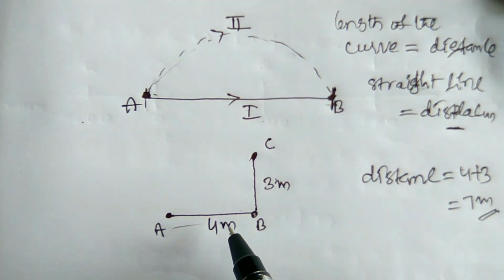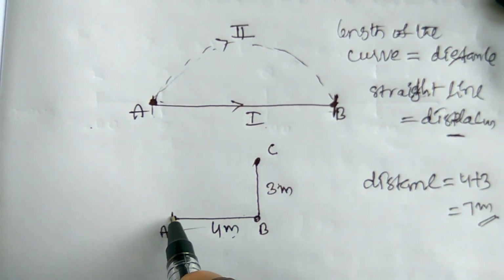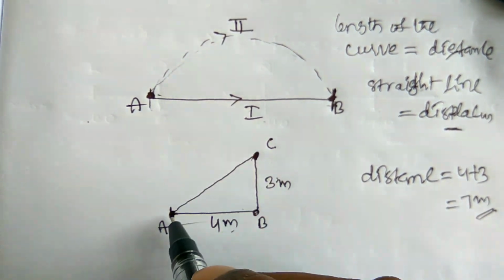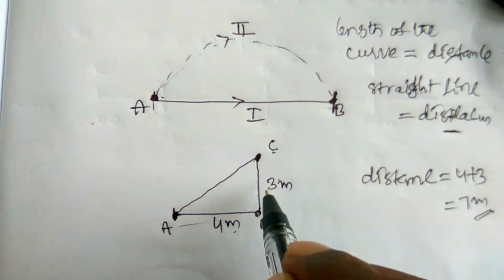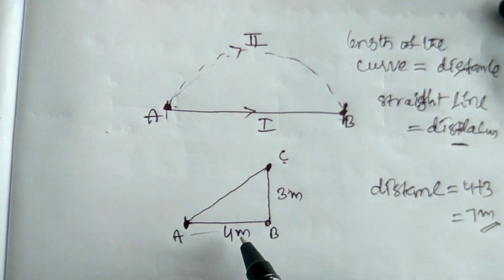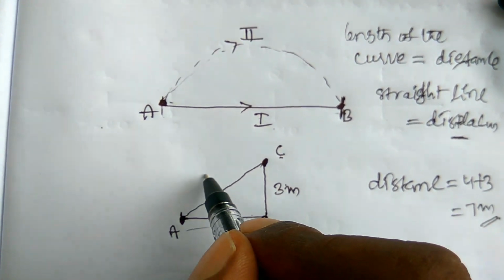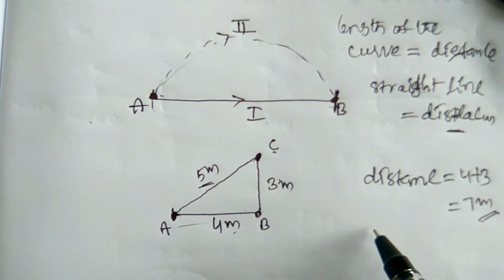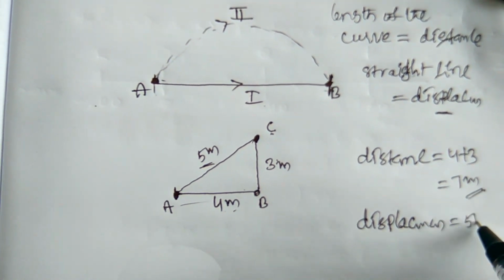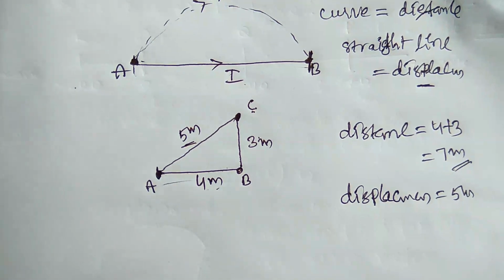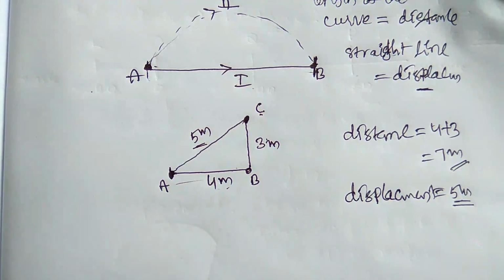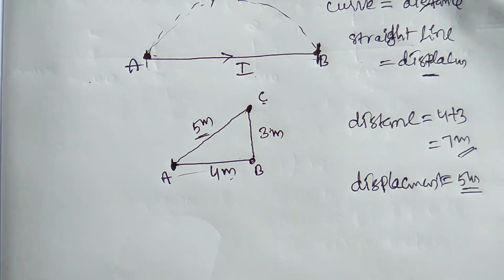And what is the displacement here? The displacement is equal to the shortest straight line from the initial and the final position. This is the initial and this is the final. From the Pythagoras theorem, we find it is the square root of 3 square plus 4 square, which is the square root of 16 plus 9, the square root of 25, which is 5 meter. Therefore, the displacement here is equal to 5 meter. The distance here is 7 meter. The displacement here is 5 meter. So this is the way you have to find the distance and the displacement.